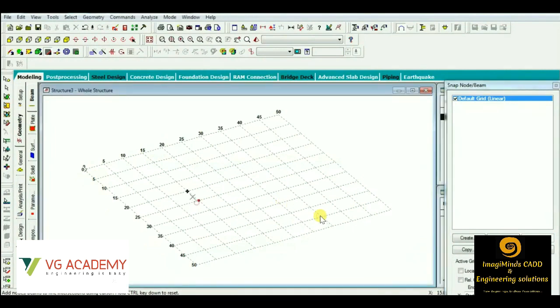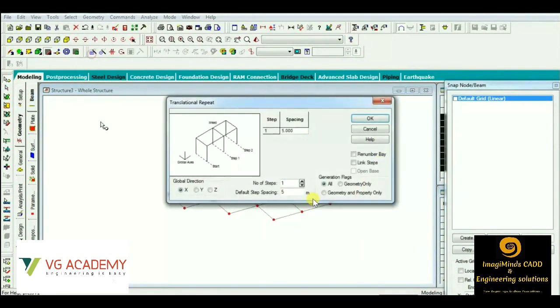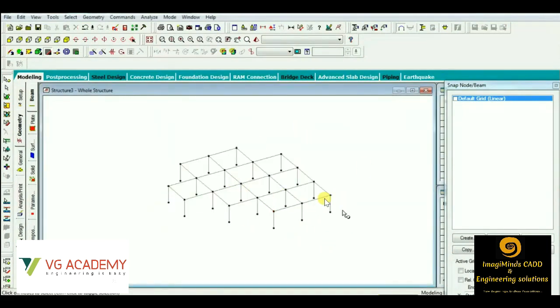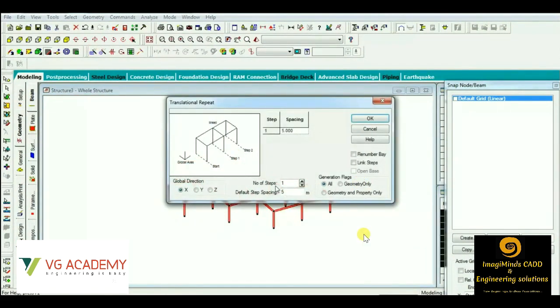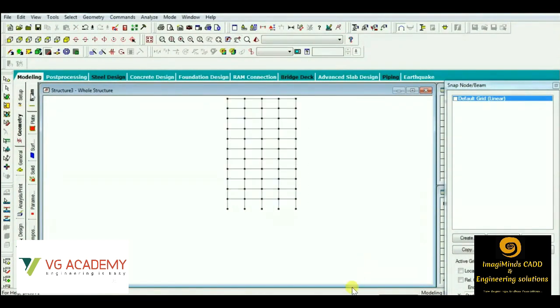So here in this video, we can see first the nodes are created, then the members are created. Once the plan is created, then we'll be creating the columns. We had selected the node option, then we'll be using this translation repeat. With the help of translation repeat, we had created the columns. Then again with the help of the translation repeat option, we'll create multiple floors. Say suppose we want to do the structural designing of a multi-storied building, then we'll be using this method to create a multi-storied building in StaadPro.